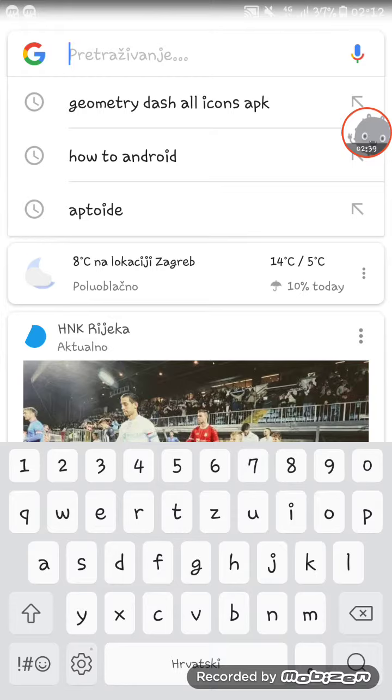Geometry Dash doesn't cost a lot, but this costs more than Geometry Dash.